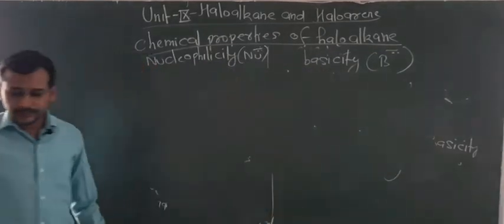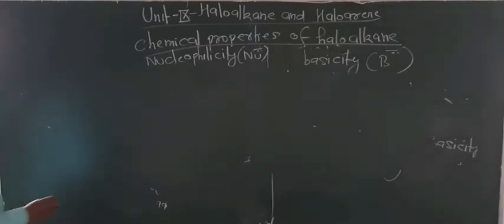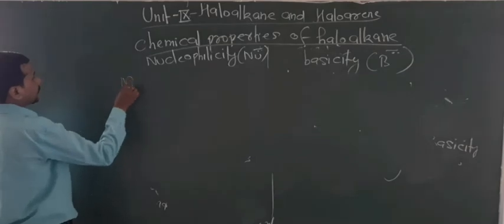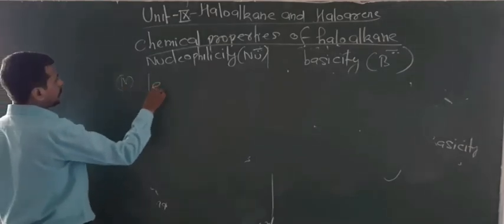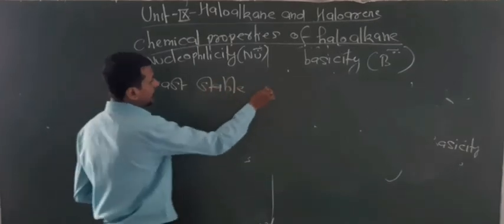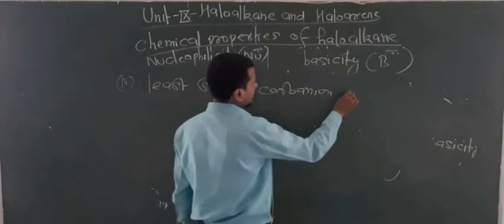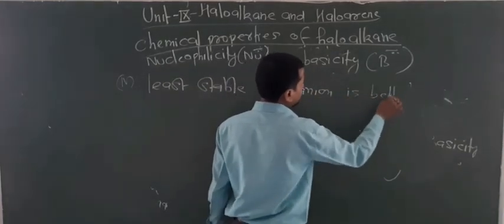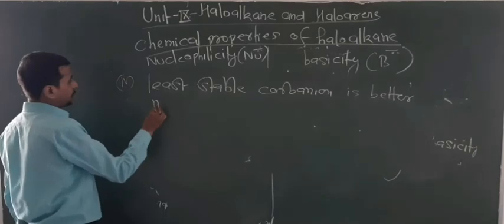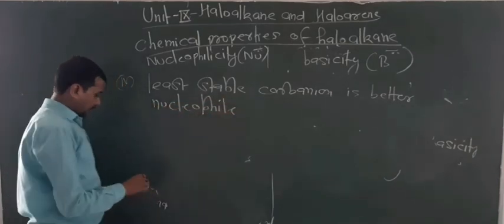The less the electronegativity, the better the nucleophilic nature. But now one more point: point number 4, the least stable carbanion is the better nucleophile. Now look at the order: